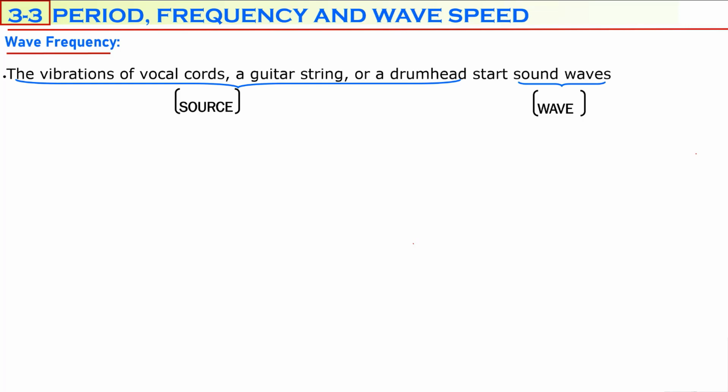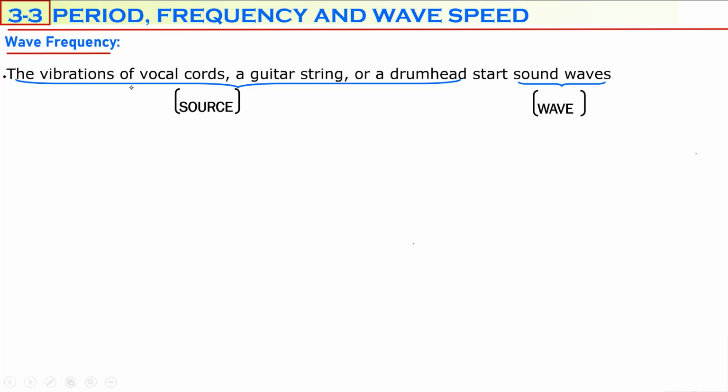Hi everyone, today we are going to talk about the period and frequency and speed of a wave. First we are going to define the wave frequency. Every wave needs a source. You can start a wave by a source, and every source which produces a wave must vibrate.